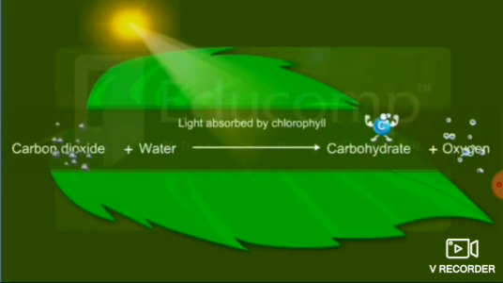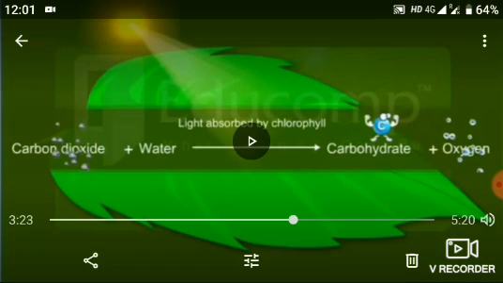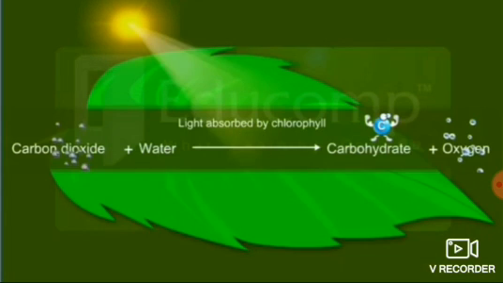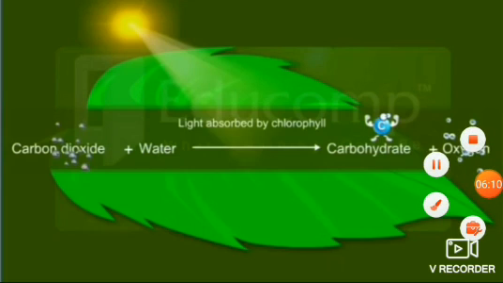In this equation, we can clearly see that carbon dioxide and water combine in the presence of light and chlorophyll and form carbohydrate, whether it is starch, glucose, sugar, etc., which is used as food, and release oxygen in the environment as a byproduct.